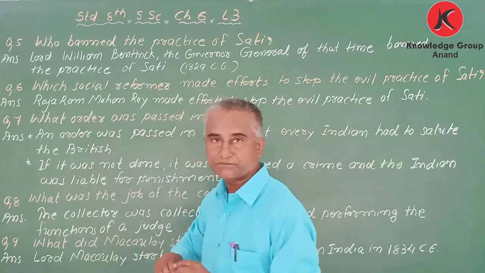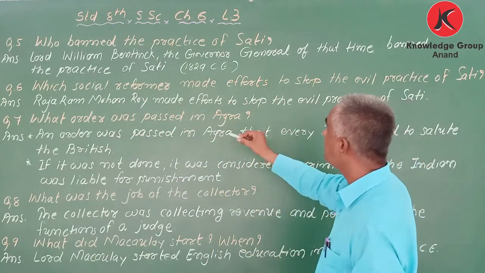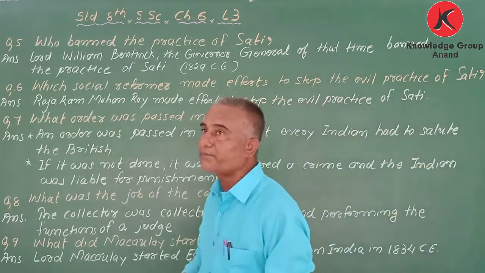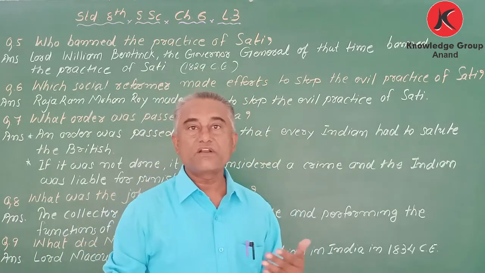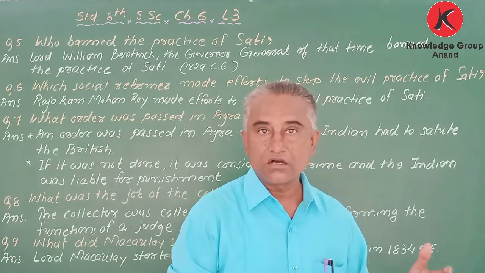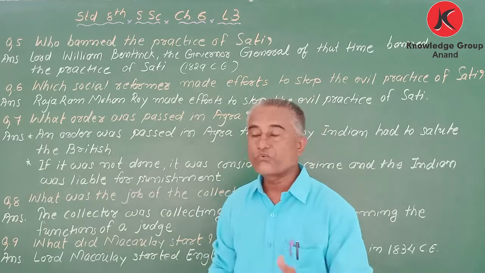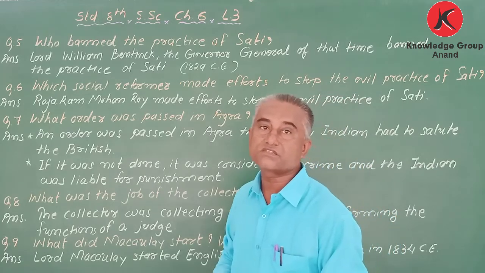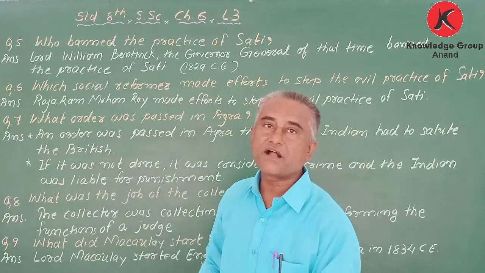Okay. Next question is which social reformer made efforts to stop the evil practice of sati? It was an evil custom, we can say. An evil custom means it was not good, not suitable for society. Killing any girl, burning alive, that is not good. It is considered an evil custom. So which social reformer made efforts to stop the evil custom of sati? I have just said the answer. Yeah, correct. Raja Ram Mohan Roy.